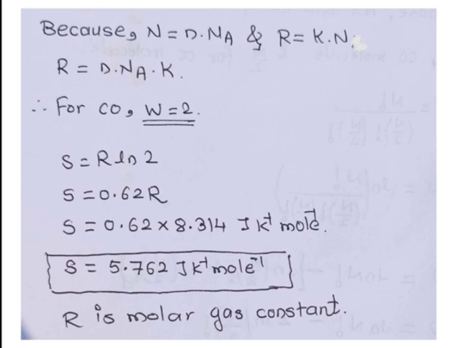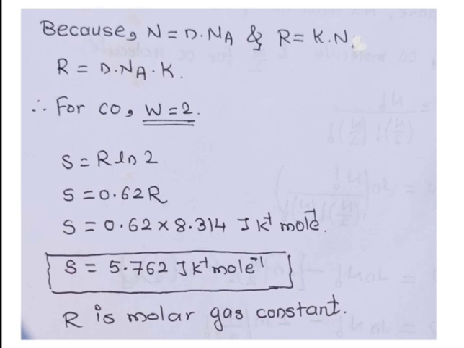So just put the value of R. ln of 2 will come 0.693 into R. This is the entropy. Now put the value of R. R is 8.314 joule per Kelvin per mole. So just put the value in the entropy equation and calculate on the calculator. It will come 5.762 joule per Kelvin per mole for the carbon monoxide crystal when temperature T is equal to 0. The entropy is equal to 5.762 joule per Kelvin per mole.